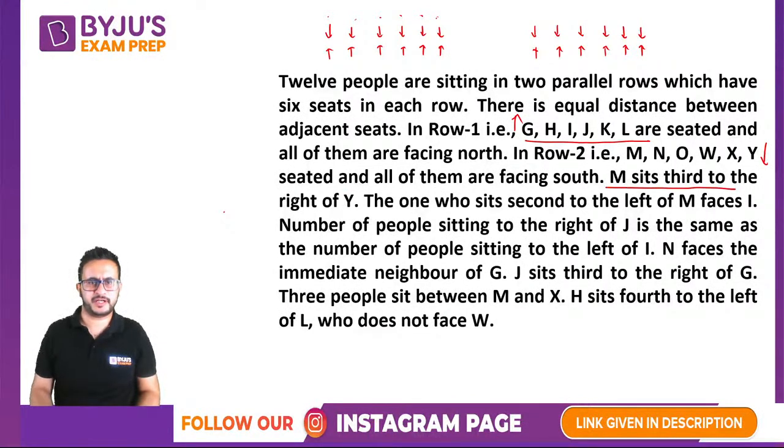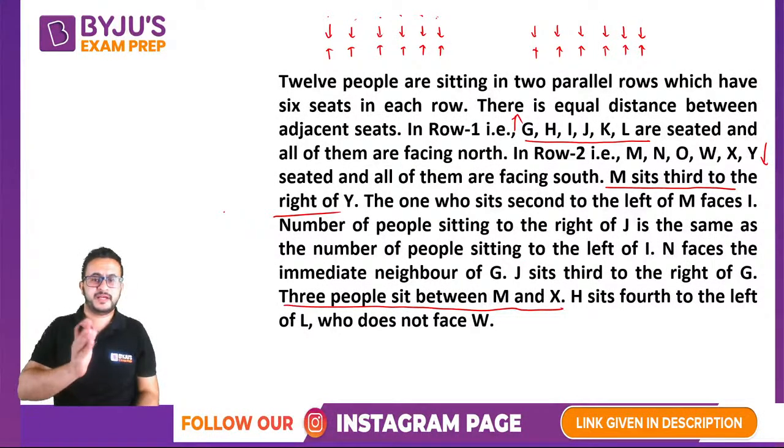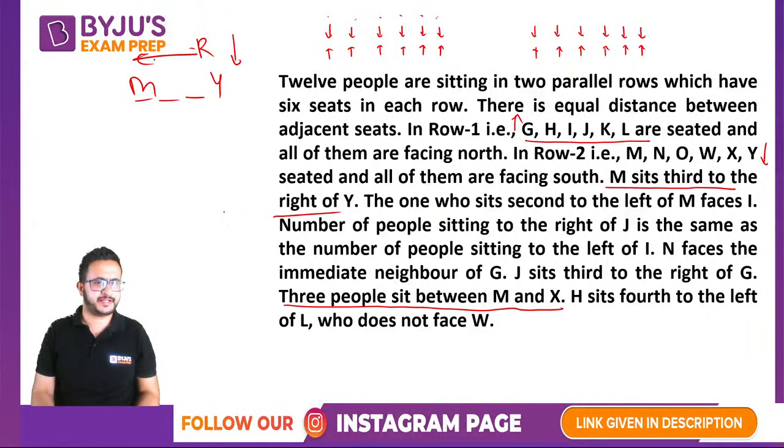M sits third to the right of Y and three people sit between M and X. Right. So before making cases, let us just visualize whether X will be to the right of M or left of M. It says M is third to the right of Y. Remember that if people are facing south, this is the right direction.